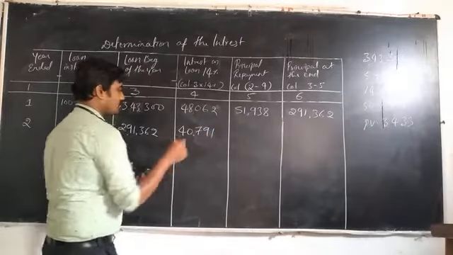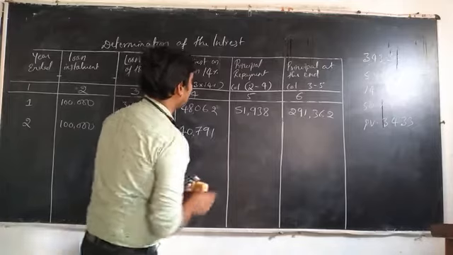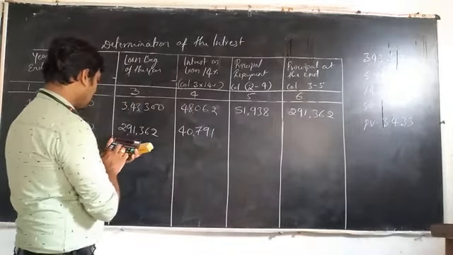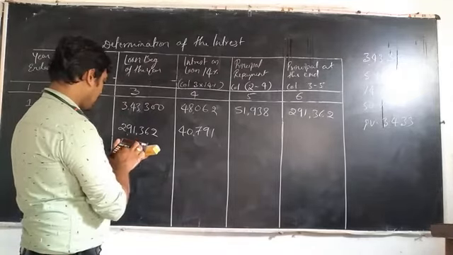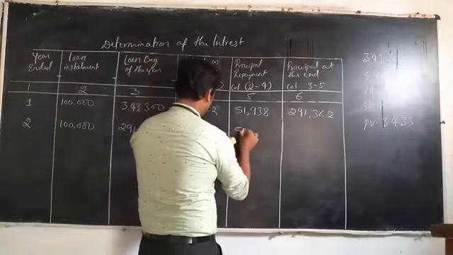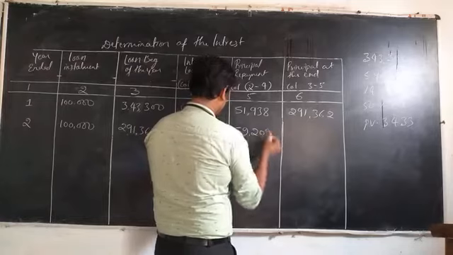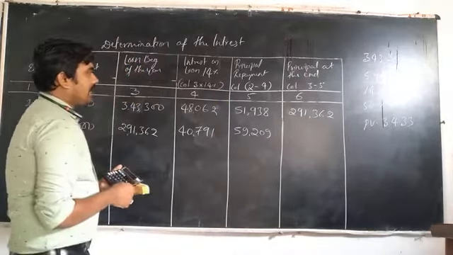Okay. Next, principal repayment amount. That means 1 lakh minus interest 40,791. That means 59,209.